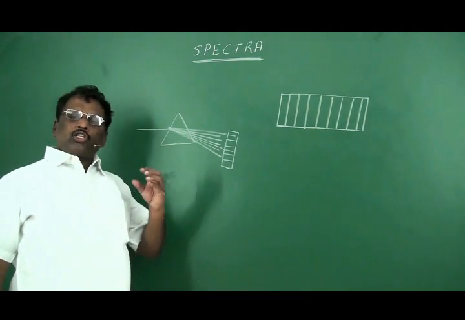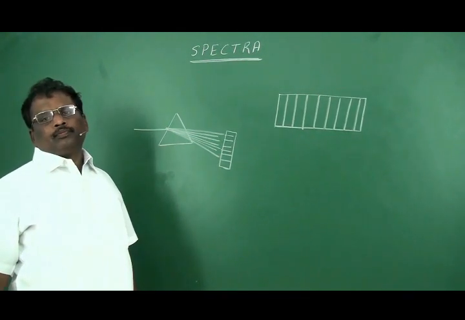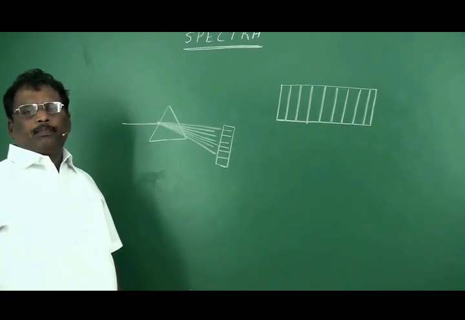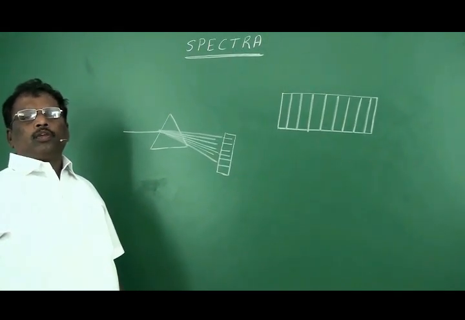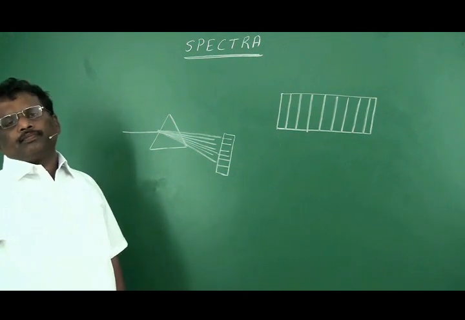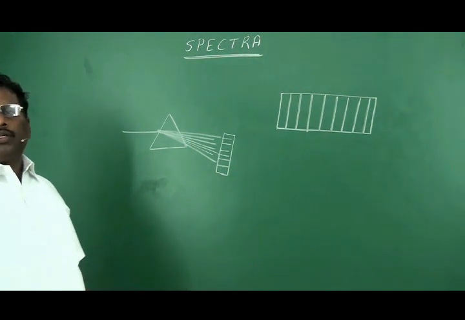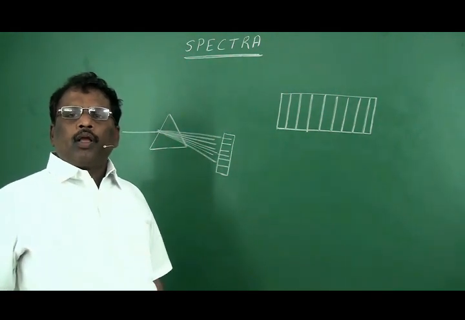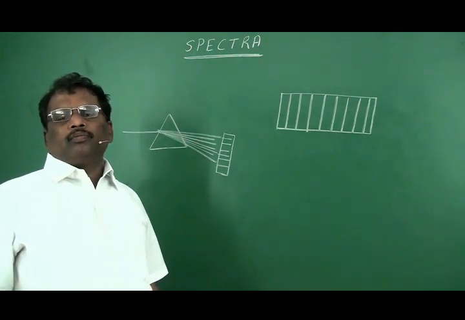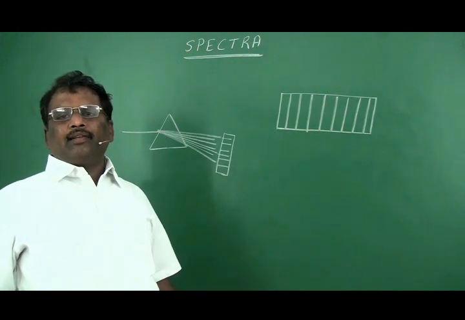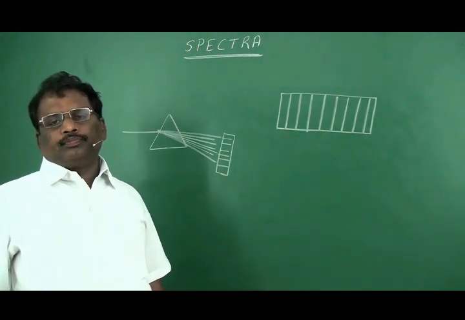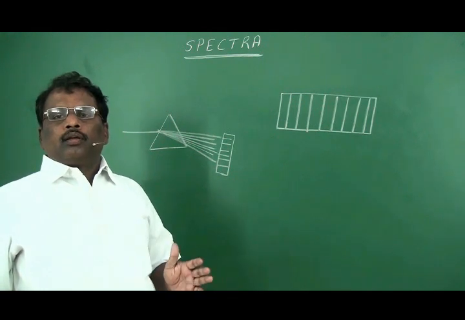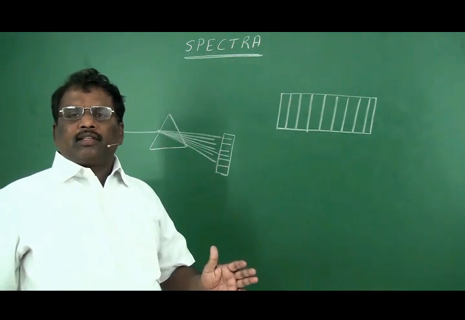While studying the structure of an atom, we mostly depend upon this spectra. So, it is essential for us to learn some basic things regarding the spectra: how the spectra is forming, what it is indicating, etc. So, let us recollect the terms.